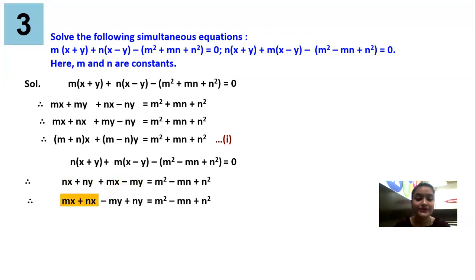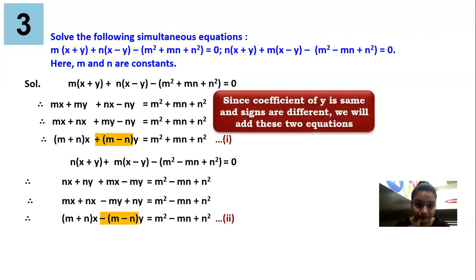Now over here you can check that x is common, so m plus n will be inside the bracket. Here y is common, but you have to be careful with the minus sign. Over here you have a minus sign, so you will keep it outside and the remaining terms will be inside. And now guys, look over here: mx minus ny is equal to c. You have got equation number 2, proper 2 equations.